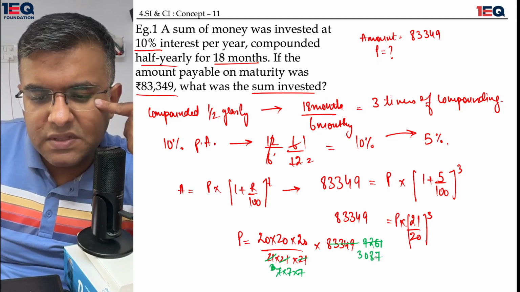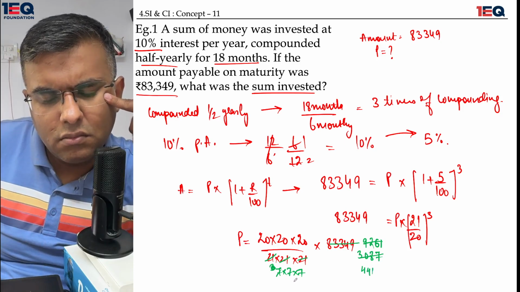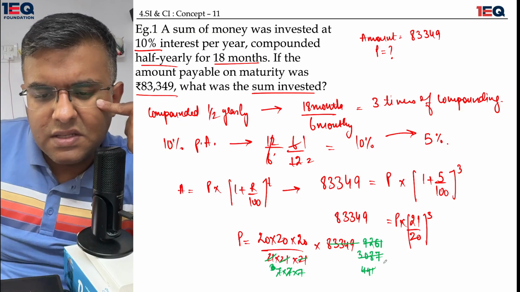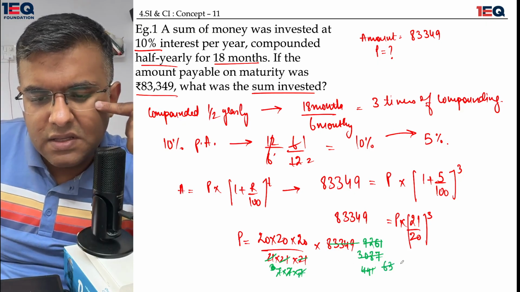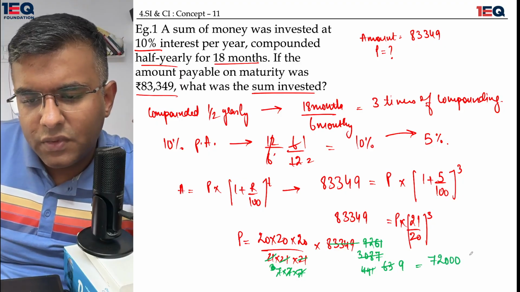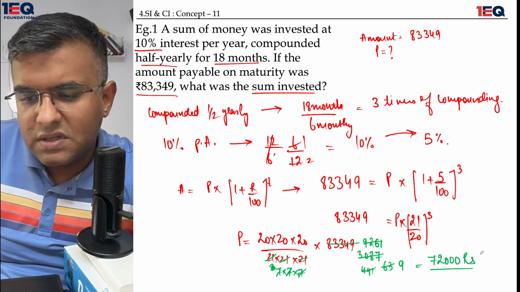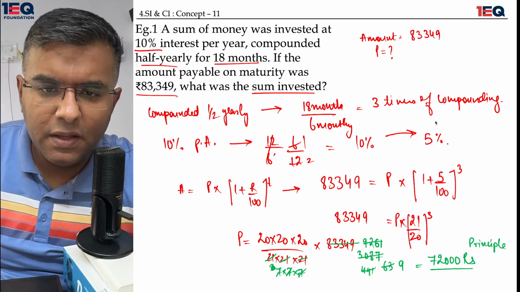I'll quickly use this: 7 fours are 28, 7 ones are 7, 7 sixes are 42, 7 threes are 21, 7 nines are 63. I get 8,000 into 9, which is equal to 72,000 rupees. This is nothing but my principal.